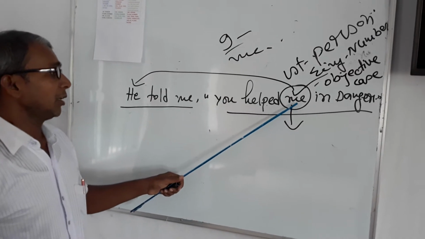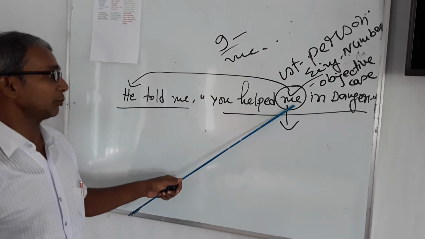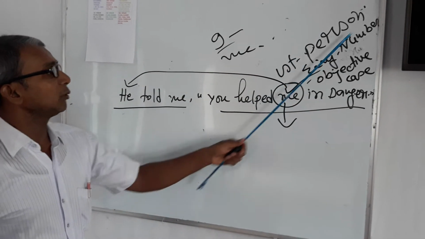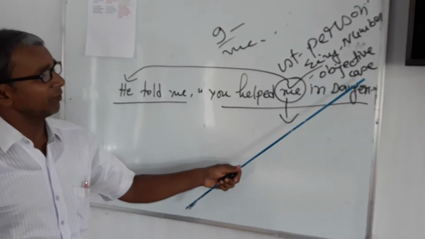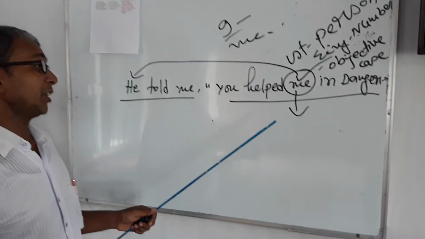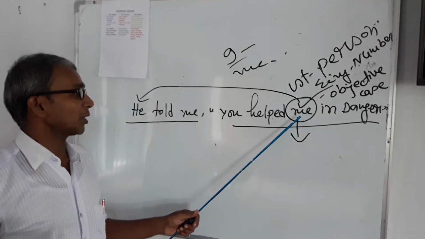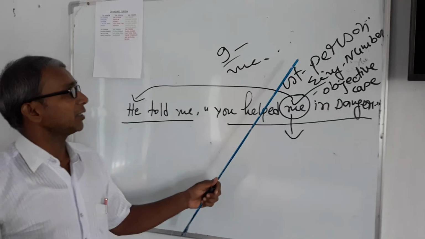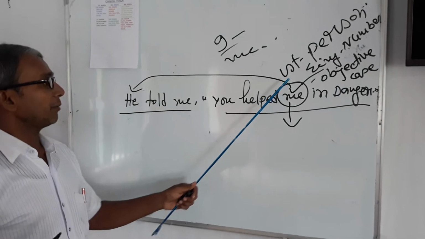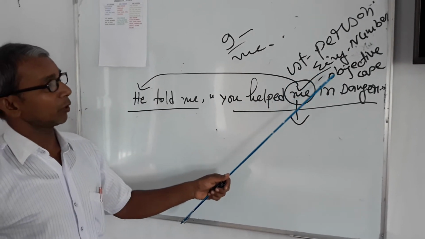Me, what is the introduction of me, identification of me? Me is first person, singular number, and objective case. When we change the person, we shall be very careful which person we are going to change, what is its person, what is its number and case. Here I have identified first person singular number objective case.